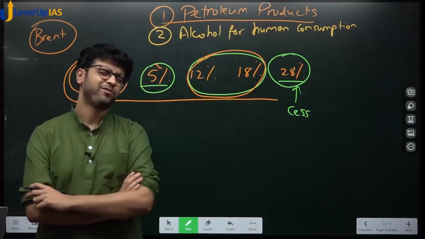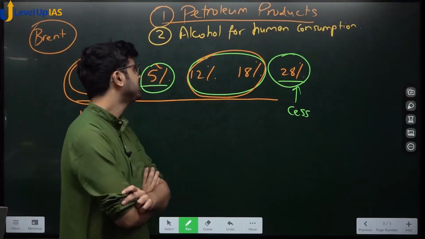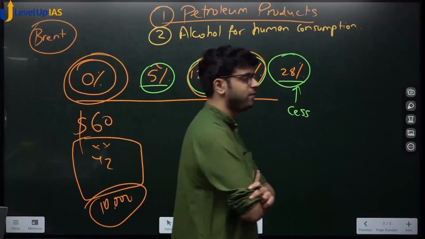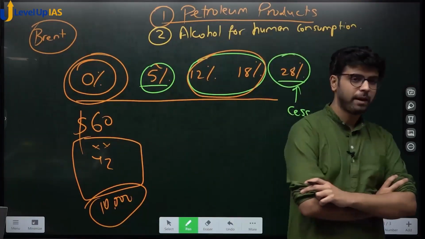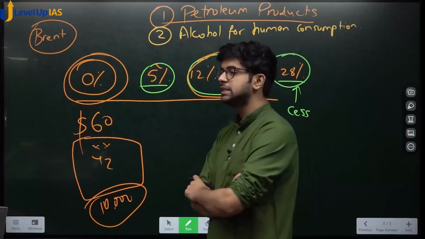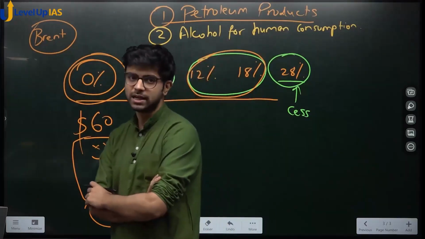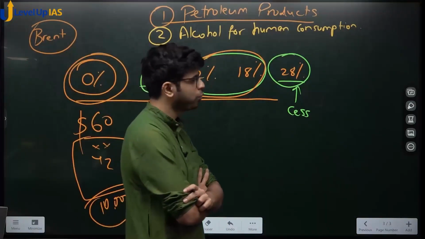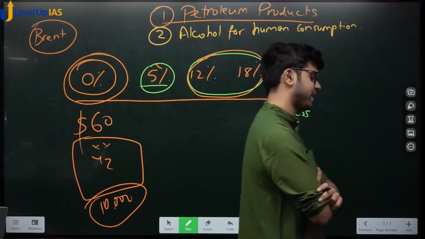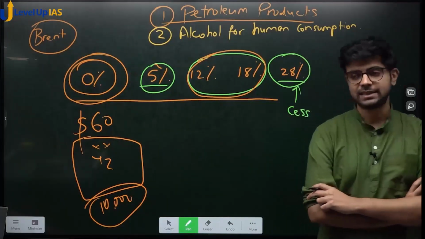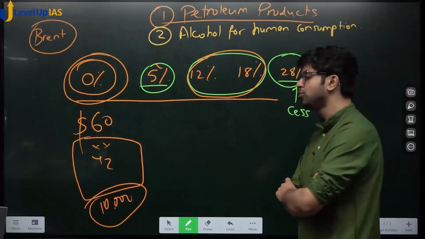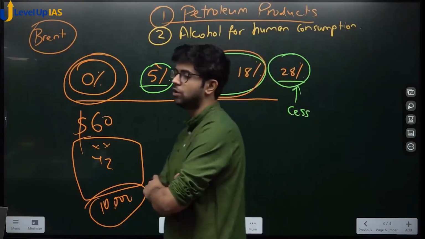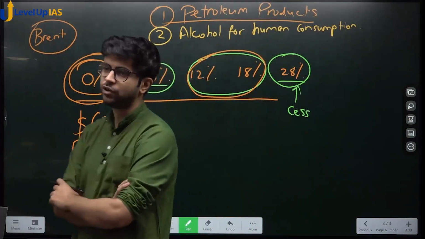Why do you think alcohol is kept out of GST? Always apply your logic that GST is nothing but a compromise between the center and states. If alcohol is kept out of GST, it means someone did not want to compromise on alcohol, someone did not want to exchange the taxing powers. Now tell me, why do you think alcohol is not a part of GST?